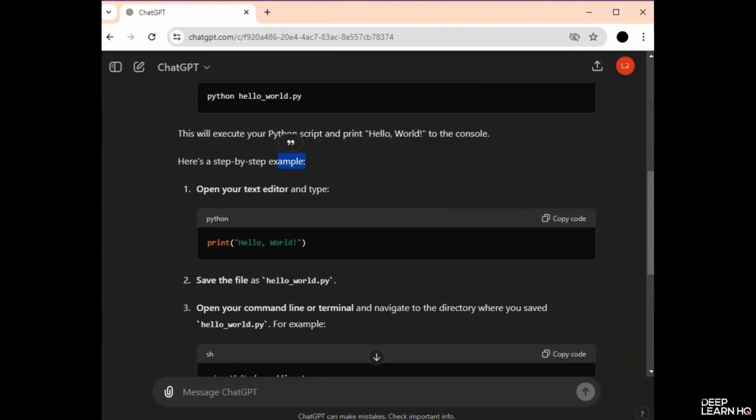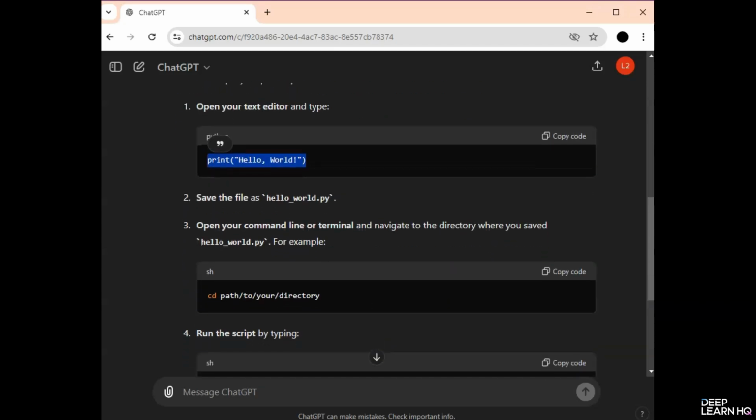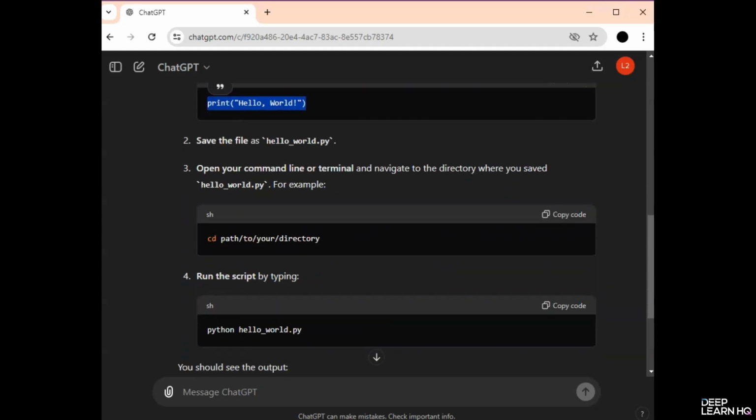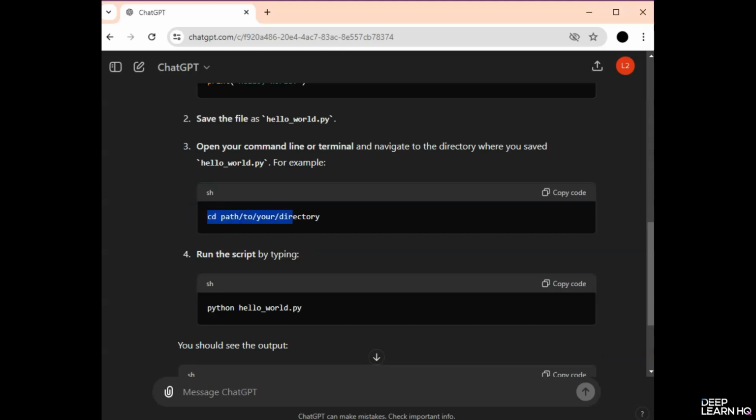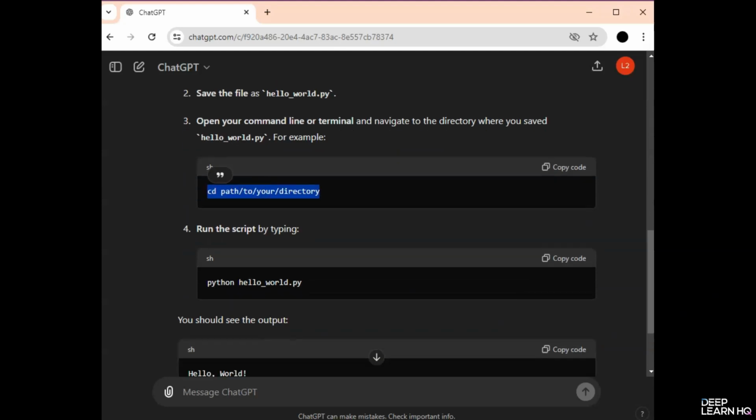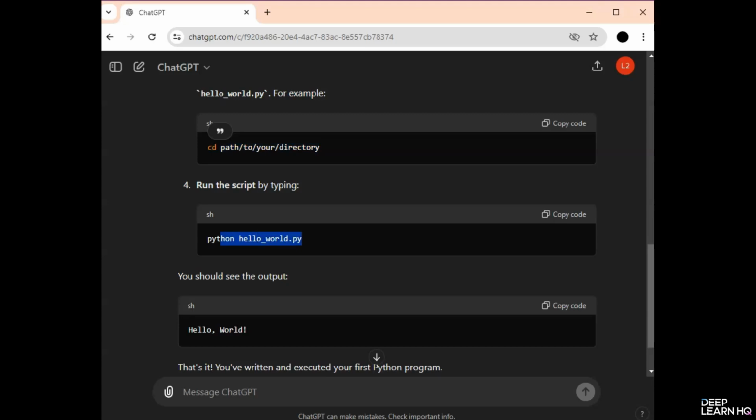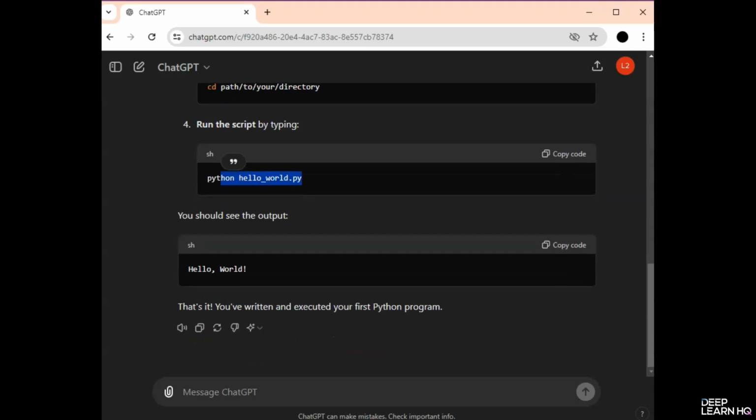Here's a step-by-step example. Open your text editor and type print "Hello World", save the file, and then open the terminal. For example, cd path to your directory. Run the script by typing python helloworld.py, and you see this output on your console. That's it. You have written and executed your first Python program. The print function displays the text "Hello World" on the screen.